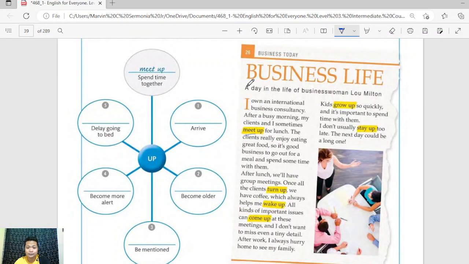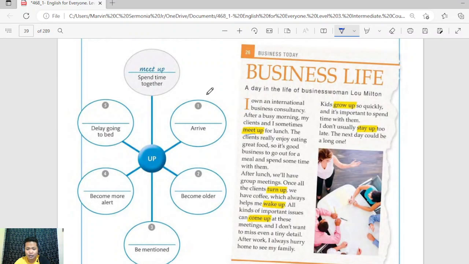All right. So, business life, a day in the life of businesswoman Lou Milton. I own an international business consultancy. After a busy morning, my clients and I sometimes meet up for lunch. The clients really enjoy eating great food, so it's good business to go out for a meal and spend some time with them.